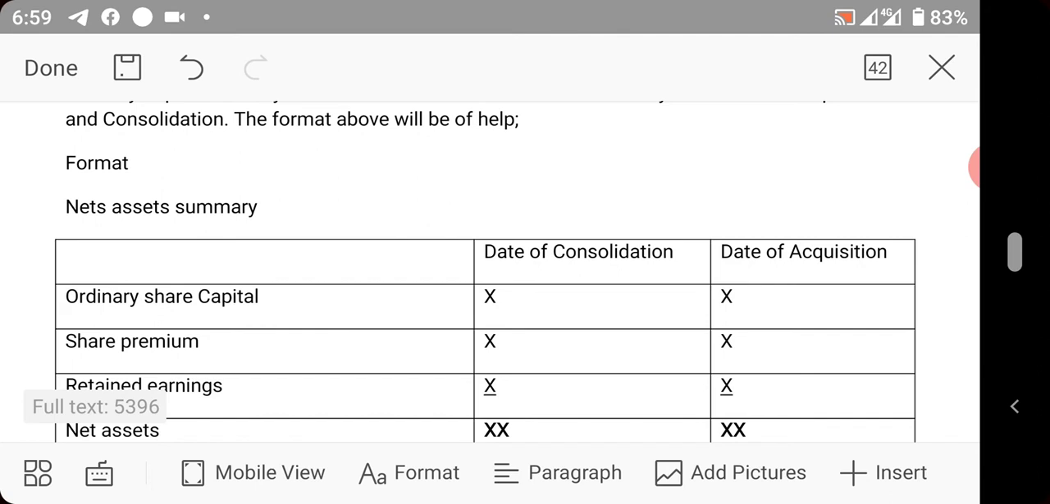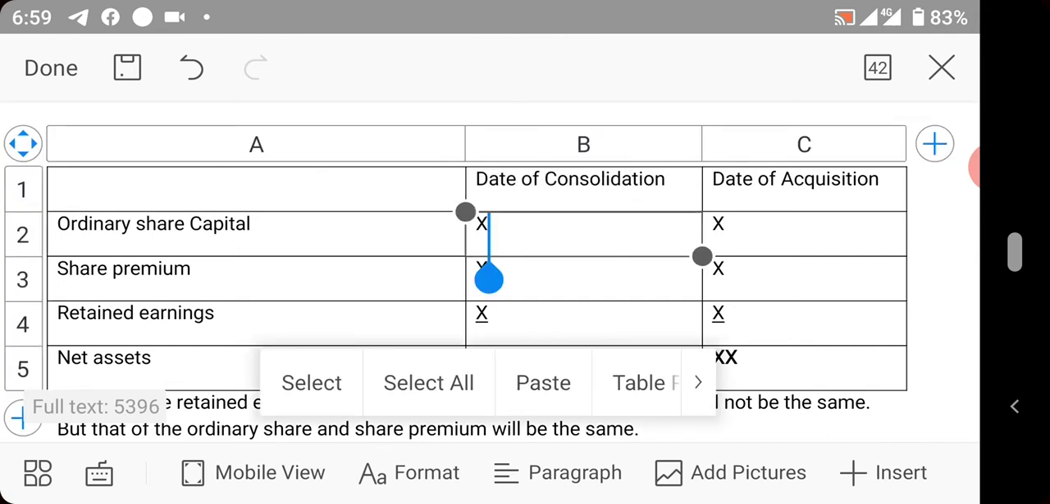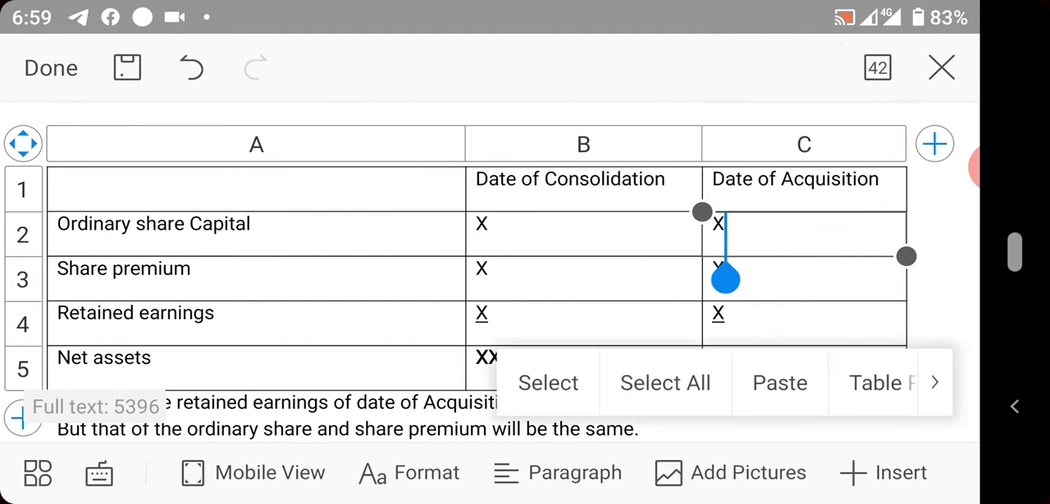This is the format of the net asset summary. You must know this and make it your friend. First, ordinary share capital of the subsidiary: you bring it in at the date of acquisition and at the date of consolidation. It will be the same.